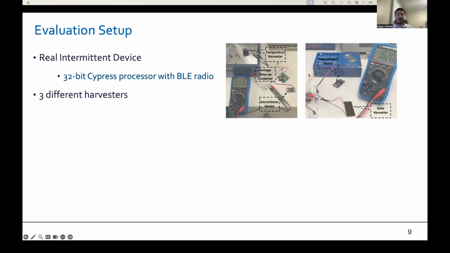So we evaluated our attack in a real smart home and Fischertechnik manufacturing plant testbed. We use real intermittent devices with 3 different harvesters: solar, vibration, and temperature. We first collected network packets in a lab environment, as you may see in this figure, to train our models. This is because we assume the adversary does not have access to the device's real operating environment. So we train our hierarchical framework in the lab from the packet sequences collected from the lab environment, and then we use them on the real-world environments.